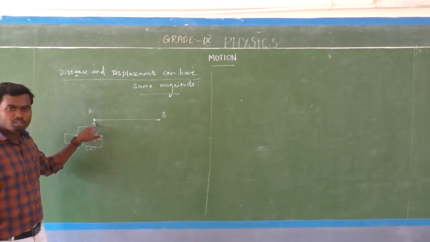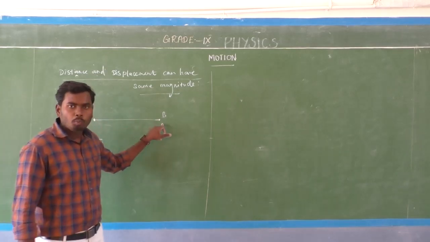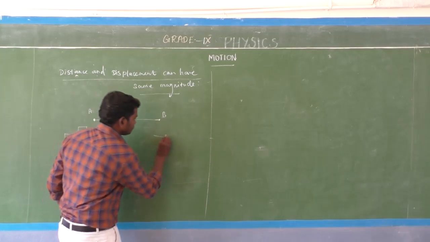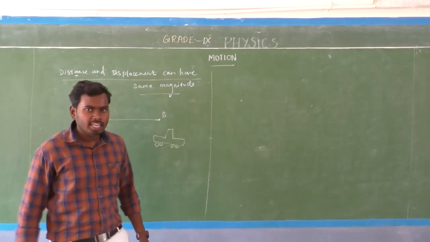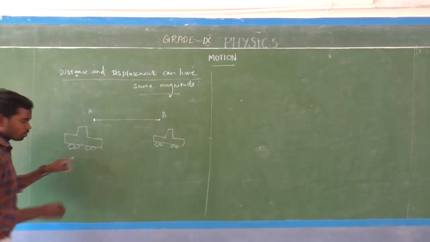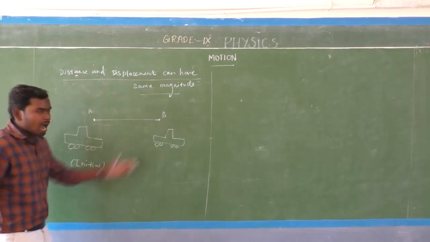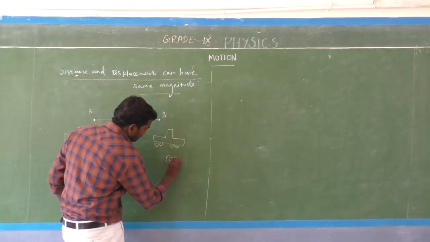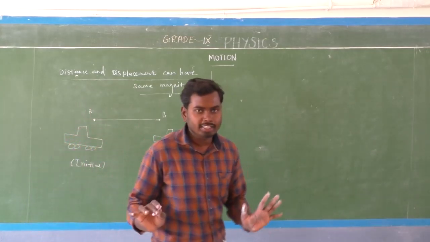The car is in position A. Then after a few minutes, the car comes to position B. Here, which is the initial position of the car and which is the final position? A is the initial position of the car and B is the final position of the car, isn't it?